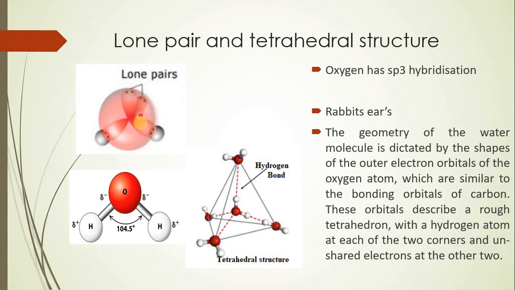This causes bending of the molecule and as a result there is development of an angle.